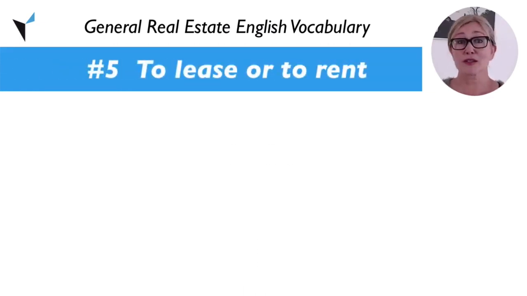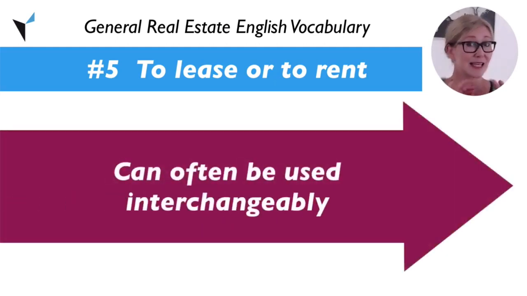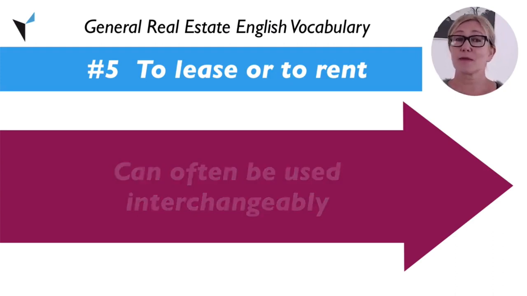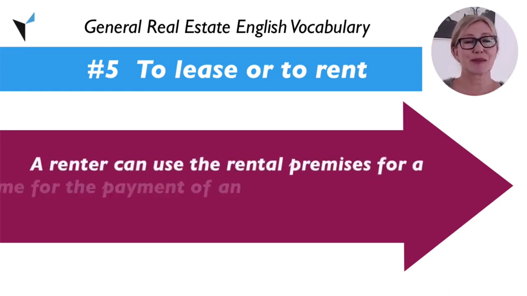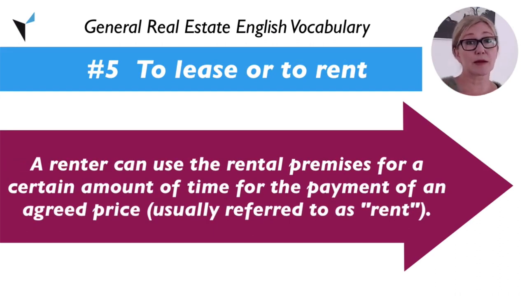To lease or to rent. As we discussed in detail in a previous video, which you can watch here, the terms lease and rent, when used as verbs, are often interchangeable. The basic definition of the verb to lease or to rent means to grant or hold temporary possession or use of a building, land, or similar, which means that a renter can use the rental premises for a certain amount of time for the payment of an agreed price, which is usually referred to as the rent.